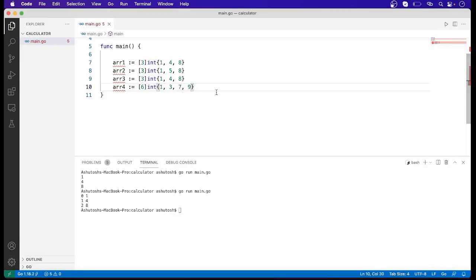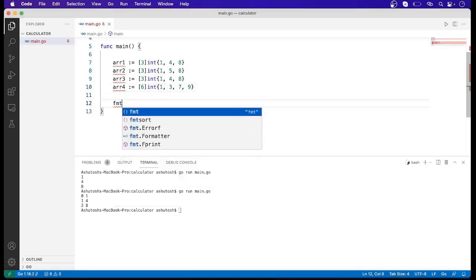Basically here I have created 4 arrays, and now we can compare these arrays using the comparator operator.